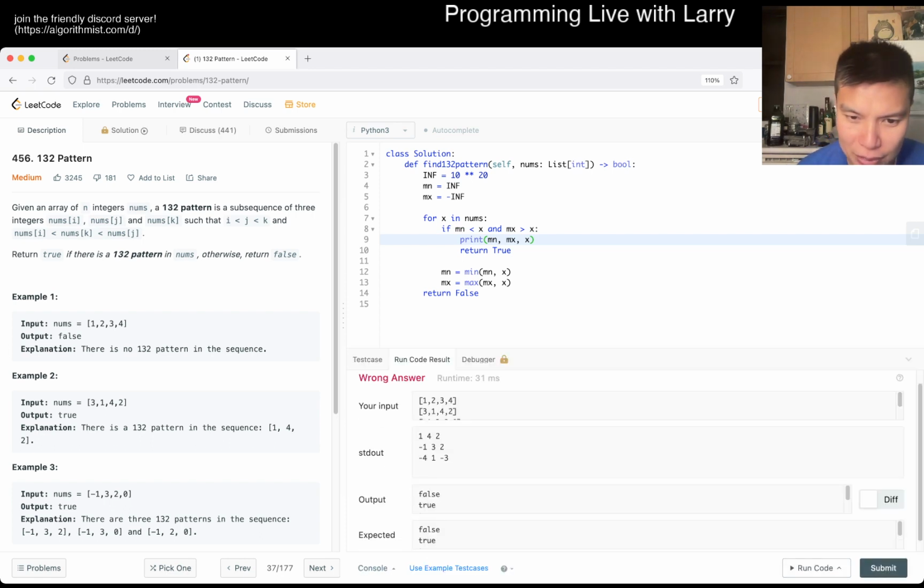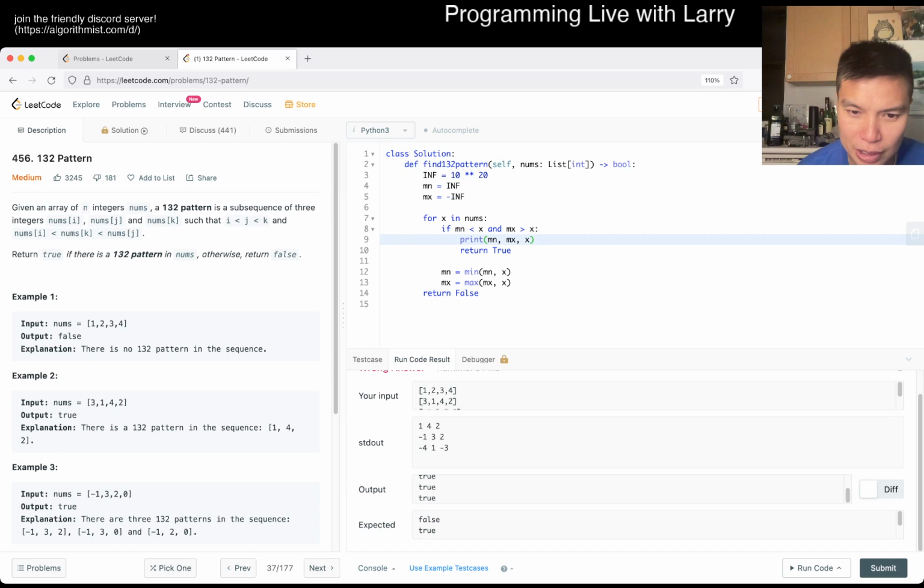Was I returning false? So I was returning true when the expected answer is false. What is the 142 here? -4. Oh no, x is -3. Did I say that in the wrong way?